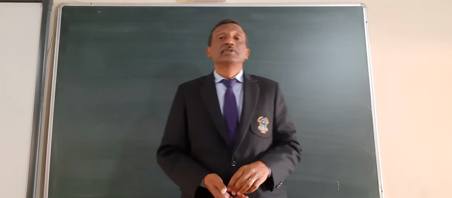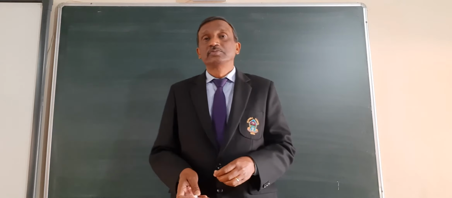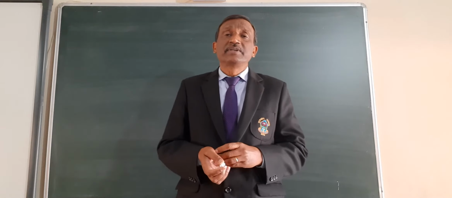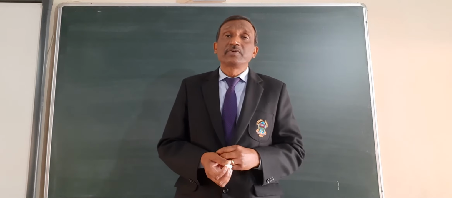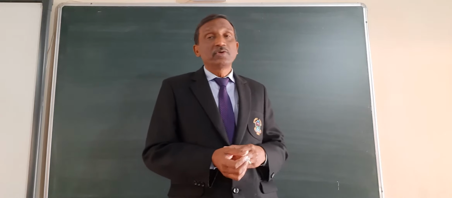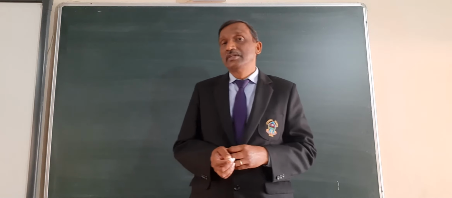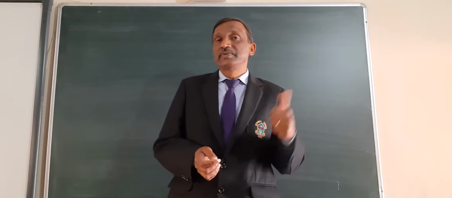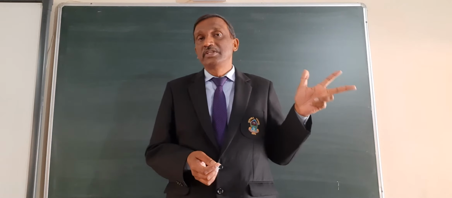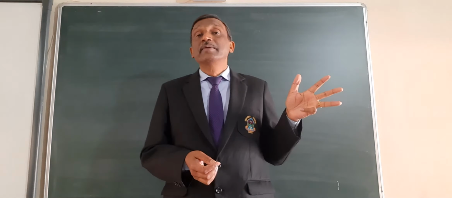Hello children. So today I am going to almost try to finish this chapter. Yesterday we started with the endocrine system, endocrine control and coordination, or chemical control and coordination. Initial introduction was given, and then we did the hypothalamus, the pituitary, the thyroid, and the parathyroid.